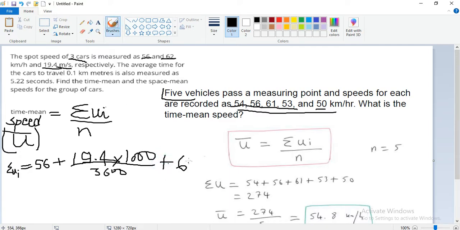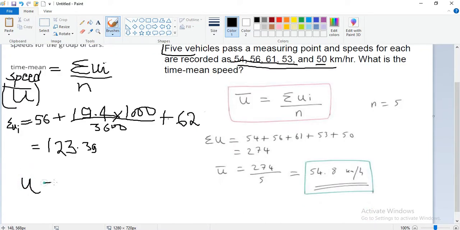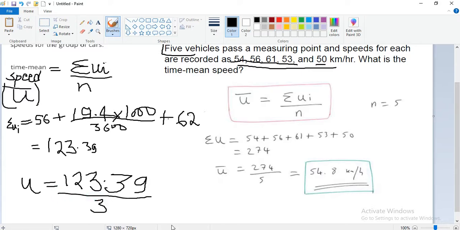So the answer will come to 56 plus 62 plus 62, so the answer will be 123.39, and to find the time mean speed, divide it by 3. So 123.39 divided by 3 will be 41.129.